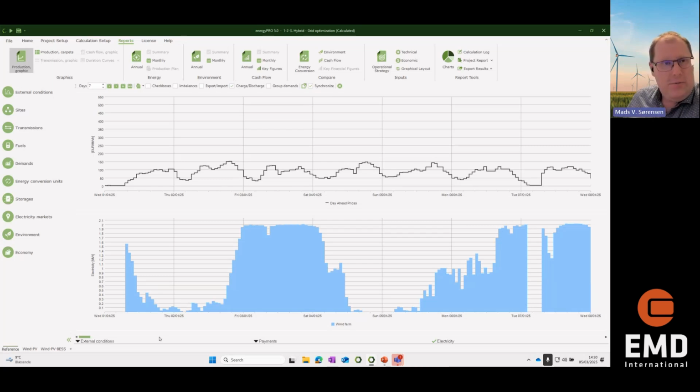That means our wind farm is not operating, but according to the output from WindPro, it would actually be capable of producing 2 megawatt in those hours here. But because of very, very low electricity prices, it's a better business for us to stop the wind turbines. And therefore, you can see we lose some production here.